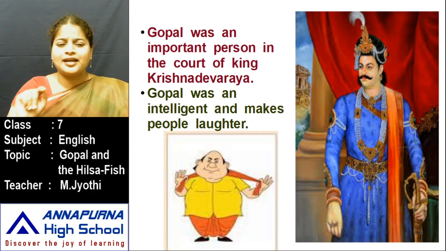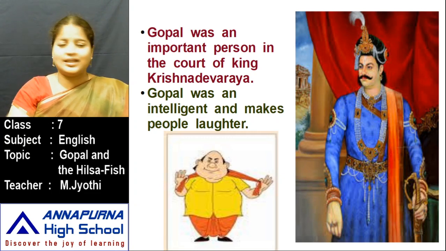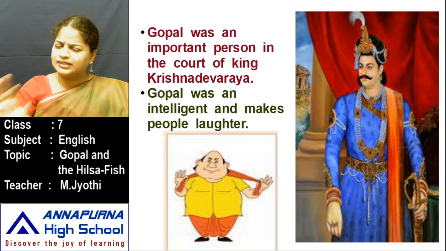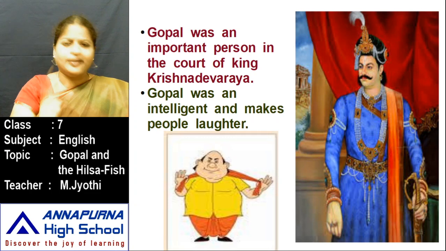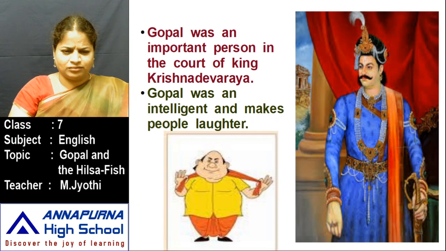So what happened here also in King Krishnadevaraya's court? There was an important person. His name was Gopal. Okay, he was intelligent. Intelligent means he knows everything, children. Yes, he is ready to tell the answer. He immediately gives very nice answers, smart answers. He's an intelligent person. He makes people laugh. Okay, he plays many jokes, children. So all people laugh at his jokes. So he was intelligent and makes people laugh. Okay, do you understand this, children?